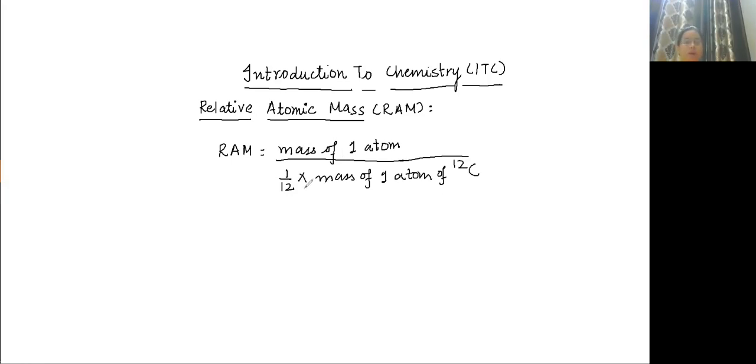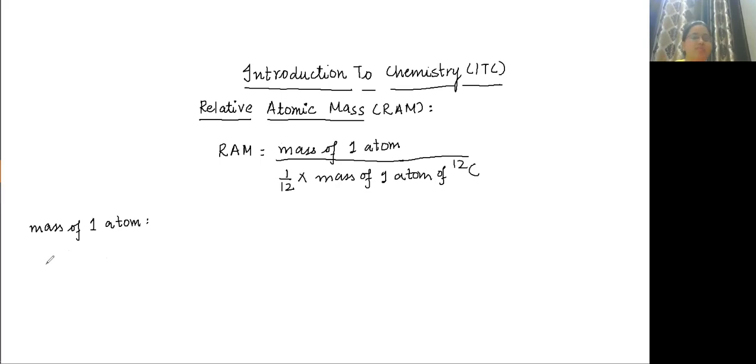Now tell me, will RAM have any unit? No, it will be a unitless quantity, because mass and mass will be cancelled. How will you calculate mass of one atom?